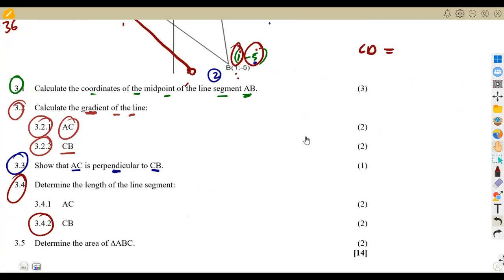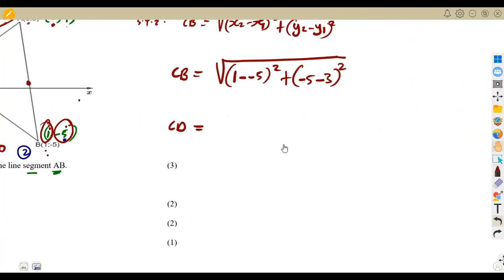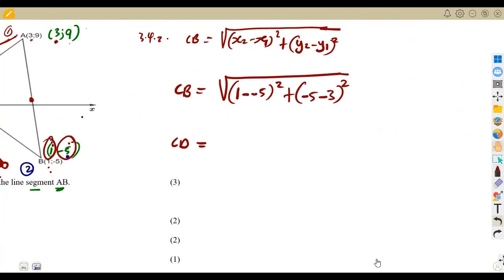This is actually 2 marks there. So if I substitute this and give the answer, it's actually fine. Or like I said, you can simplify stage by stage, or you can just simplify this whole part under the square root. Without your calculator, it's going to give us 100, and the square root of 100 is going to give us 10 units. Or like I said previously, you can just verify everything directly on your calculator.